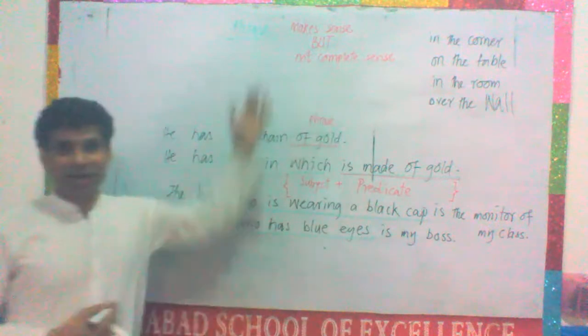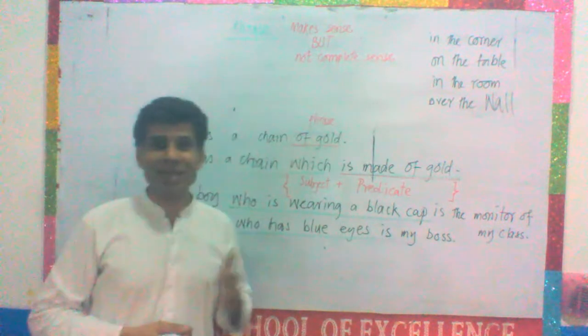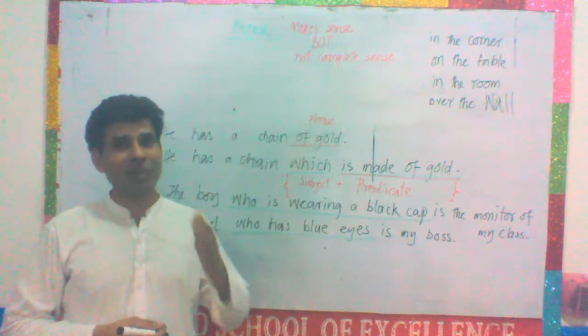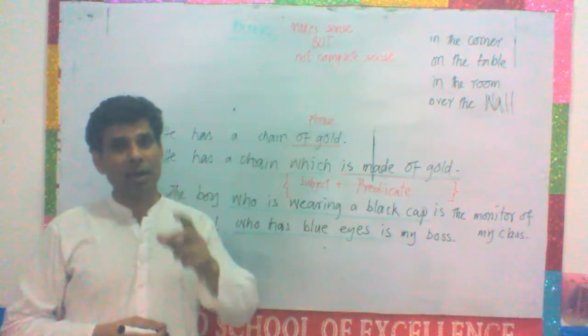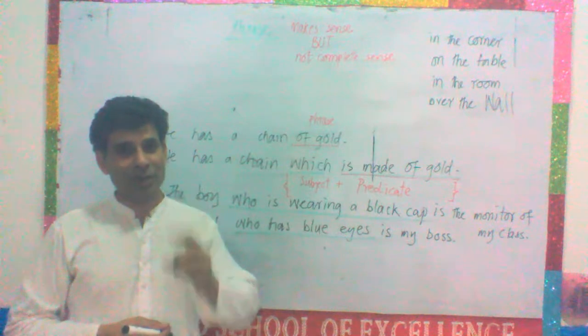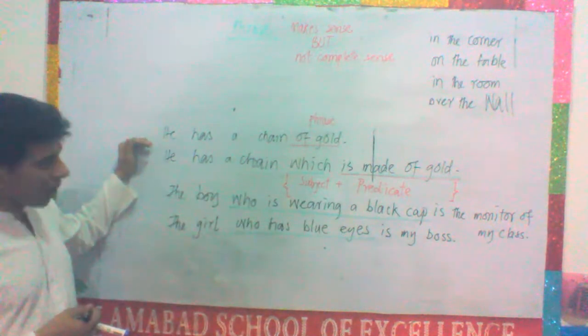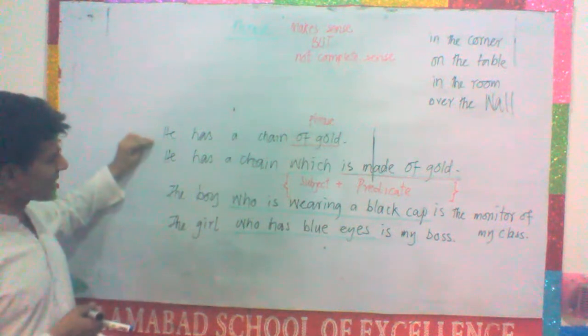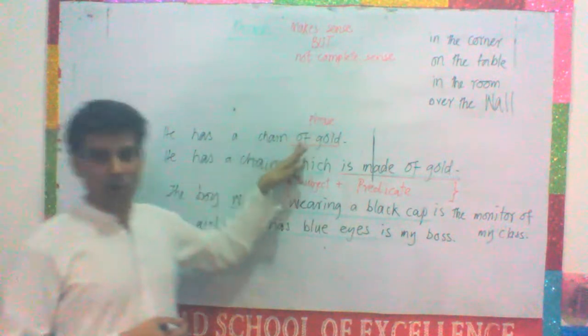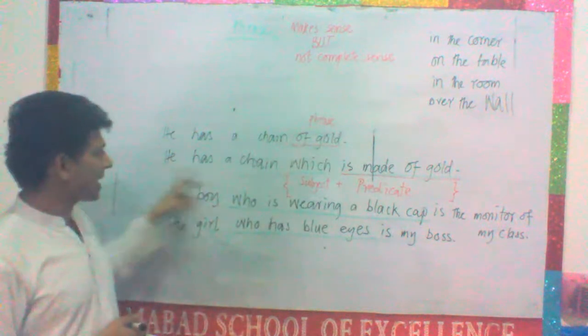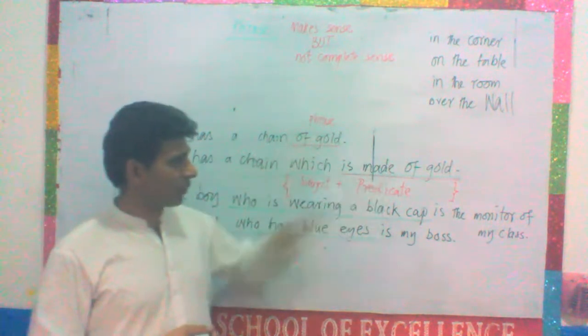So, a phrase is a group of words which make sense, but not a complete sense. It makes a complete sense, it gives full meaning, when it is used in another sentence. While a clause is different. Now, look at this sentence. He has a chain of gold. Of gold is a phrase, but he has a chain which is made of gold.